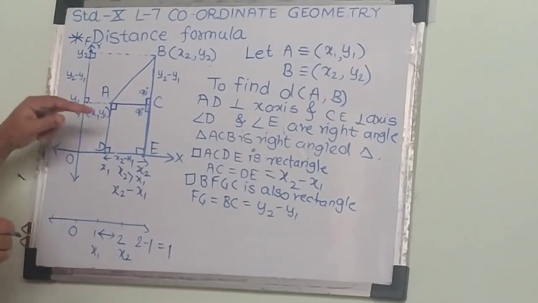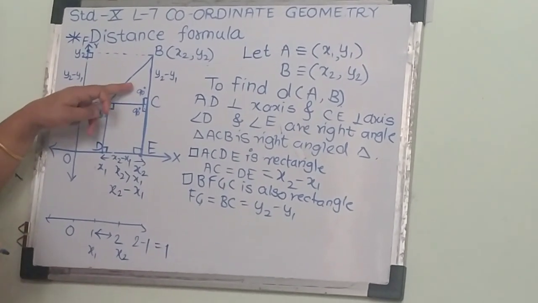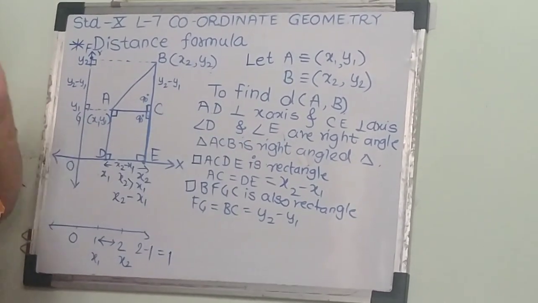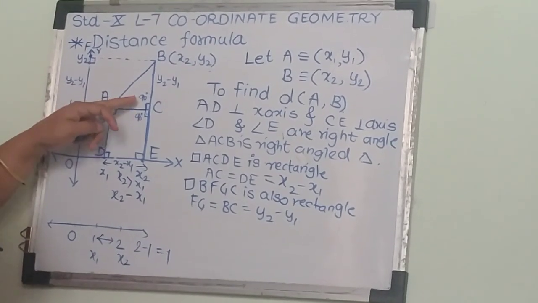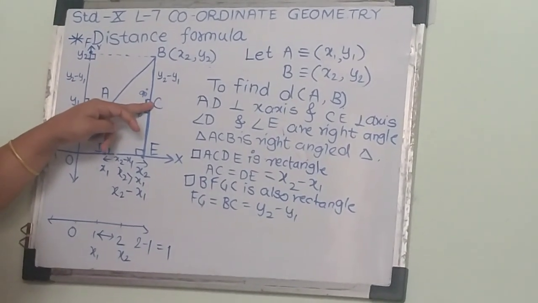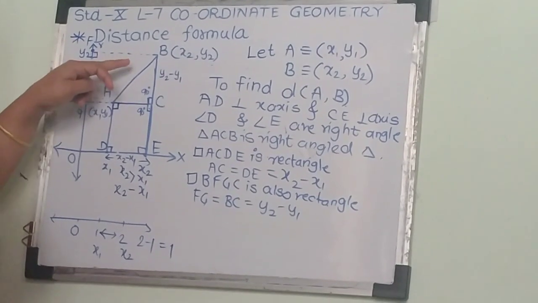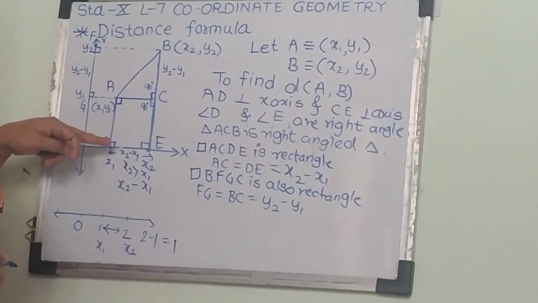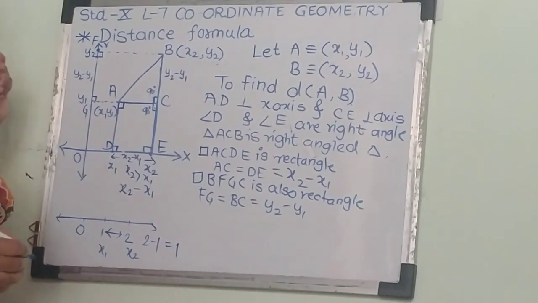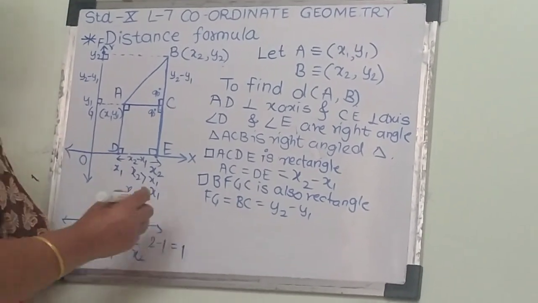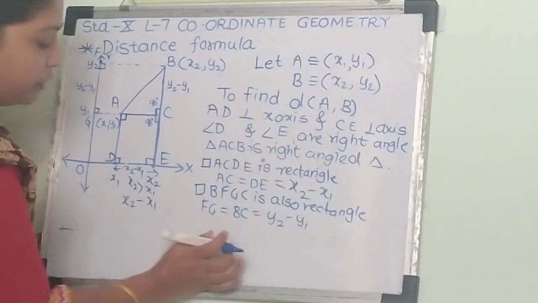And now we come to our triangle, that is triangle ACB. In this we say that at C it is a right angle, then the side opposite to the 90 degree is the hypotenuse. So we can apply here Pythagoras theorem. So by Pythagoras theorem we can write,